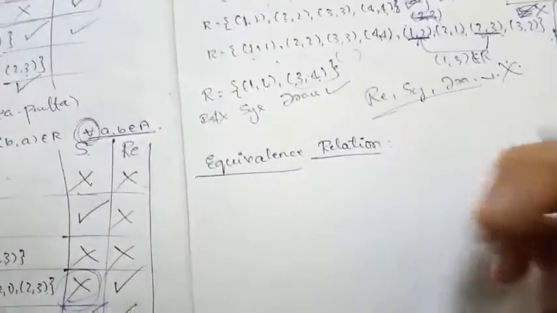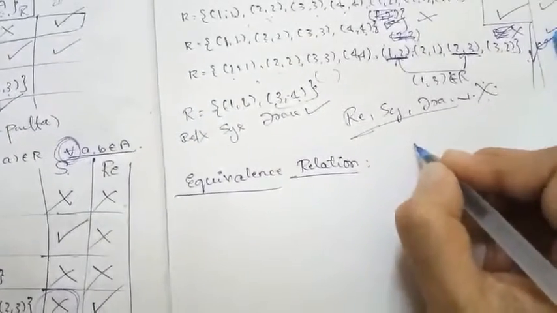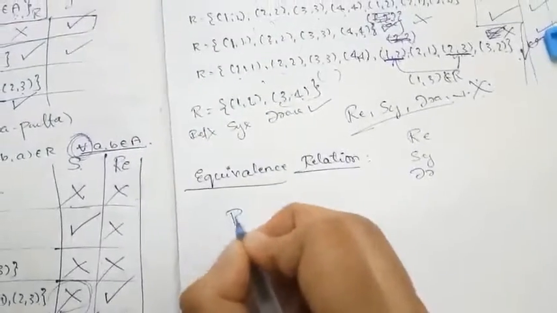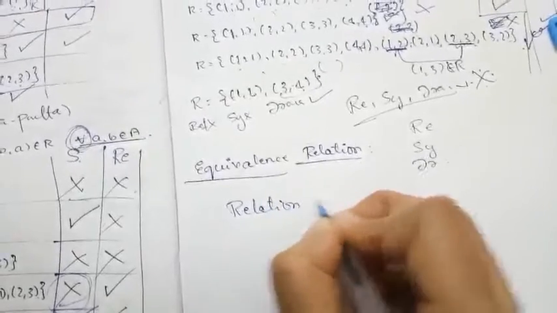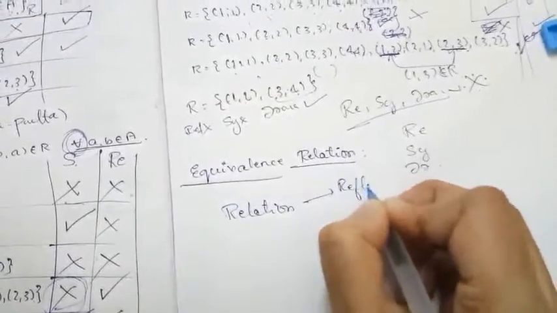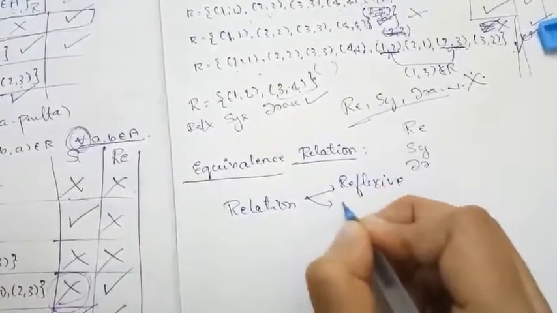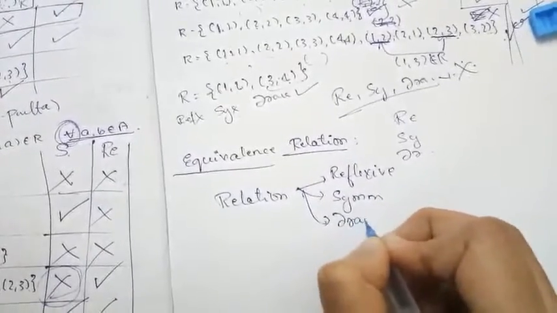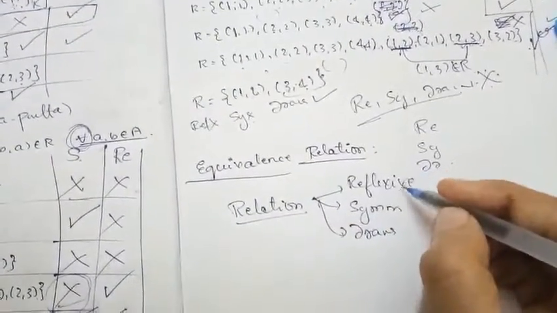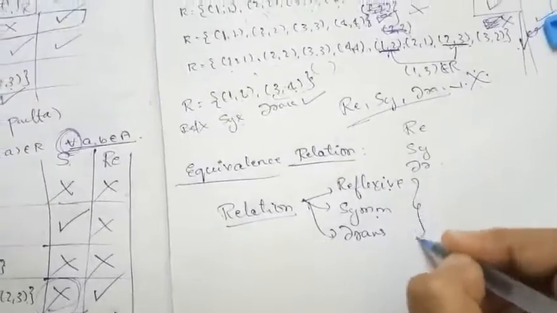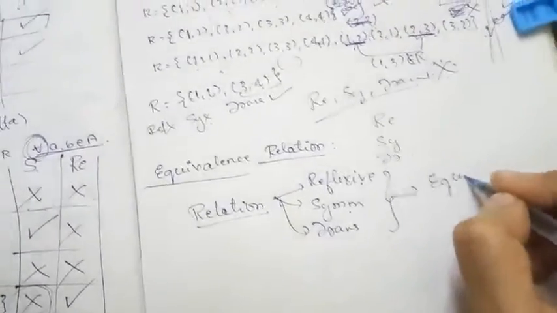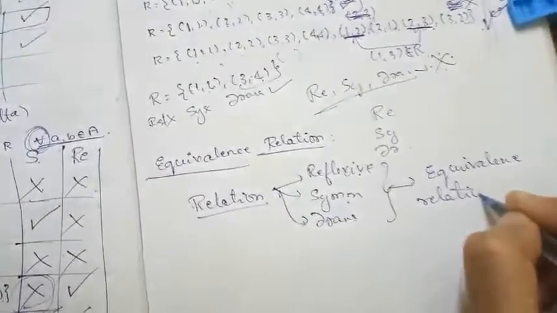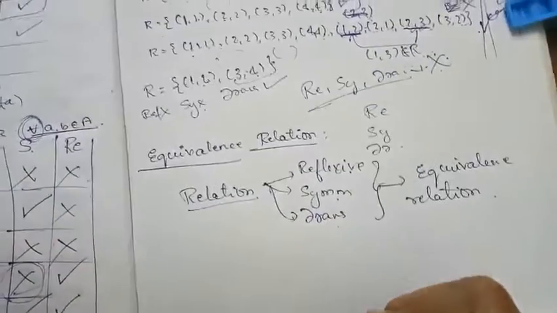Then the last, what is this equivalence relation? So you have come across reflexive, symmetric and transitive. Suppose a given relation is reflexive relation as well as symmetric relation and transitive relation. If a given relation is reflexive, symmetric and transitive, then such relations are called equivalence relation. Such relations are called equivalence relation.